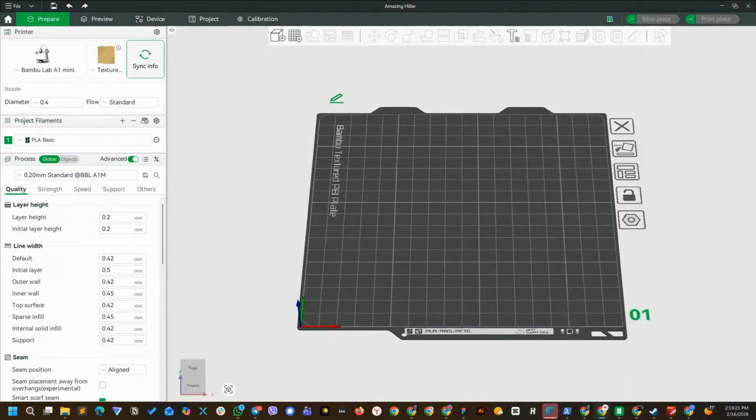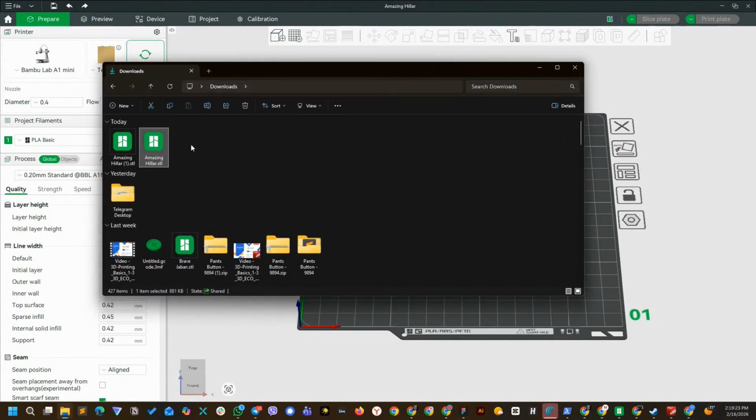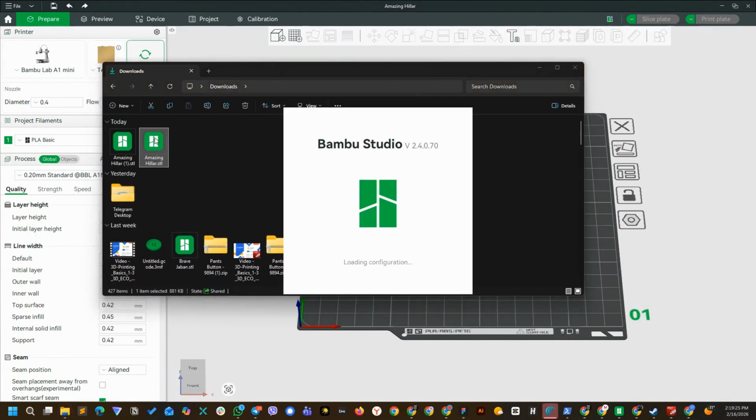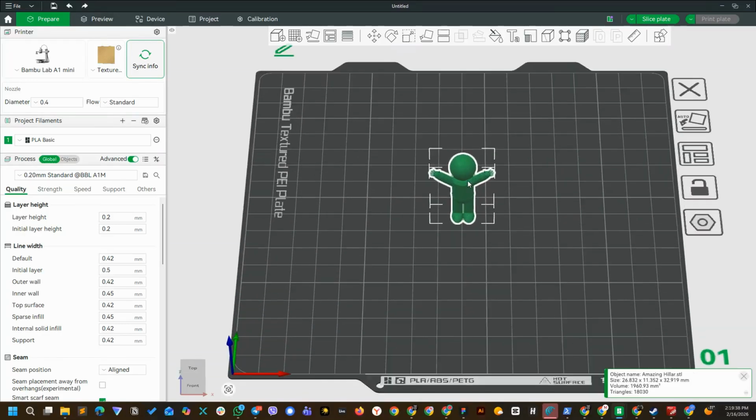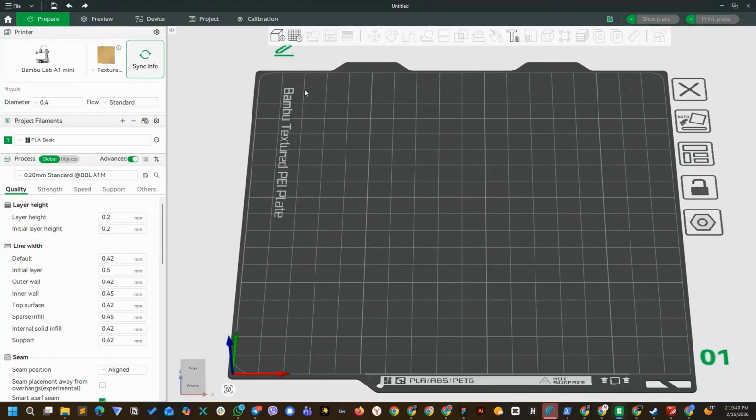There are several ways to import a 3D model into Bamboo Studio. The simplest way is to download a model in STL format and double-click it. If Bamboo Studio is set as your default application, it will open automatically. Alternatively, you can open Bamboo Studio manually, create a new project, and use the Cube Plus button to import your model.